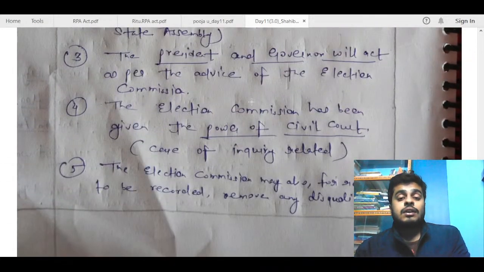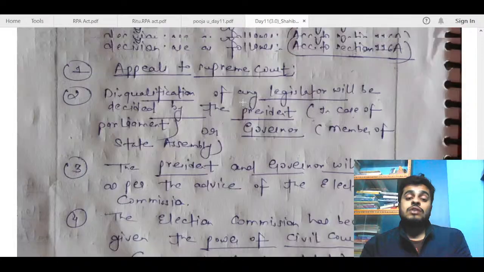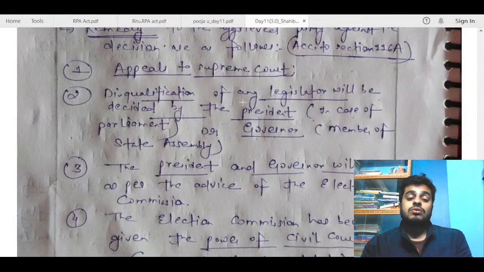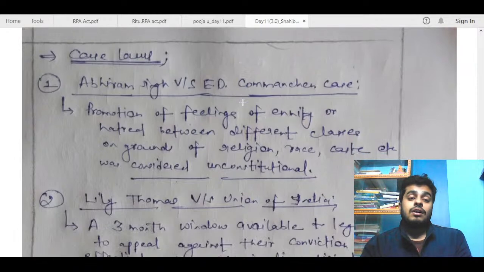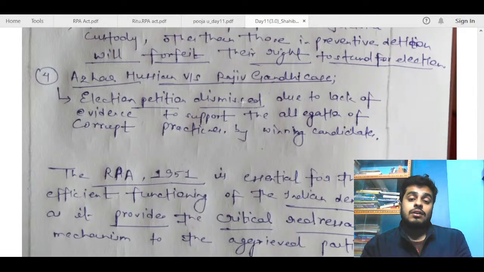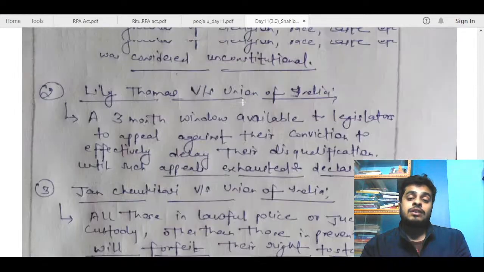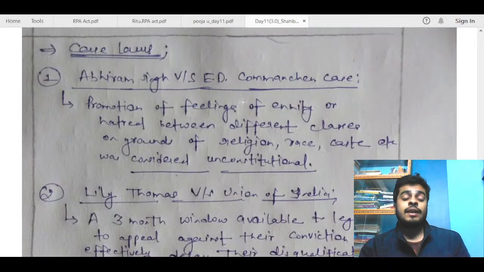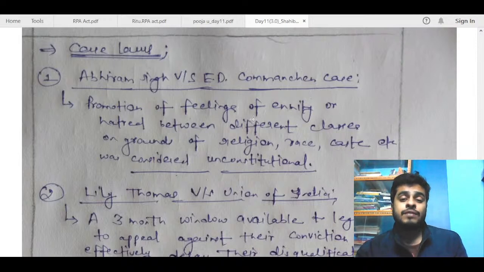Again, in this also you can just mention some of the other provisions also, like related to the Speaker and all. So that will make the answer holistic. And case laws, again, you have mentioned it under different subheadings. I will say that it is better if you can integrate it, but otherwise also let us see. Promotion of feelings of enmity or hatred.